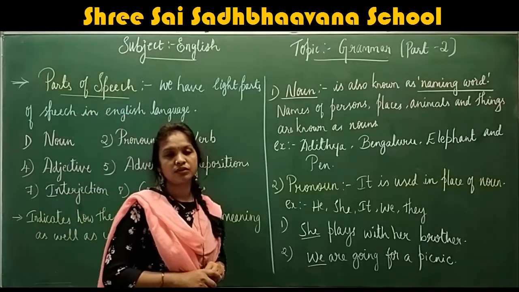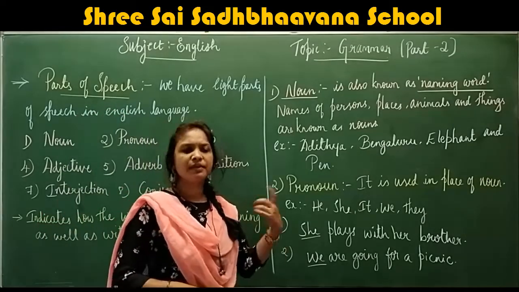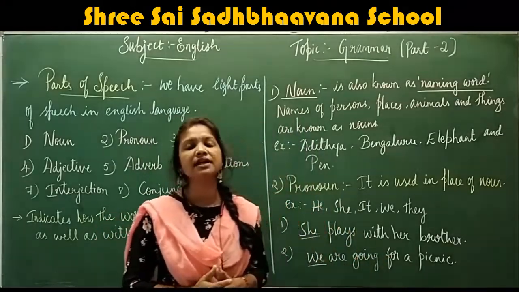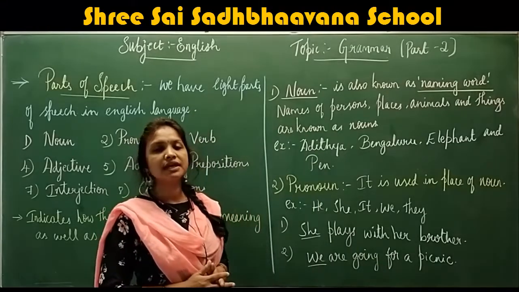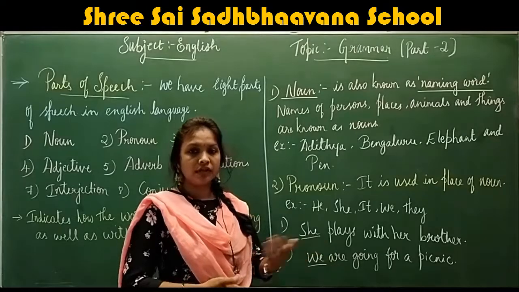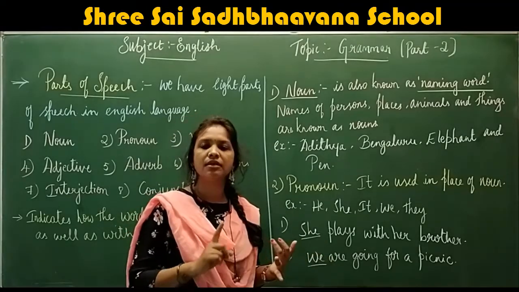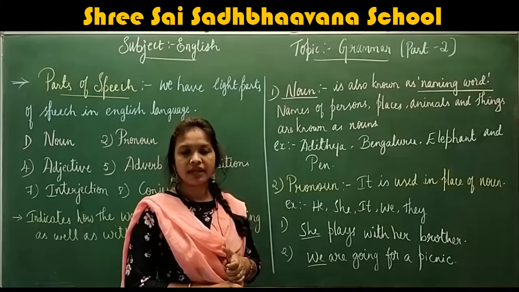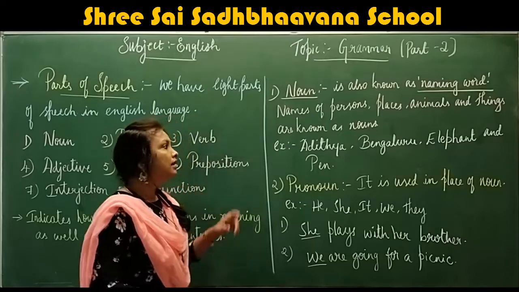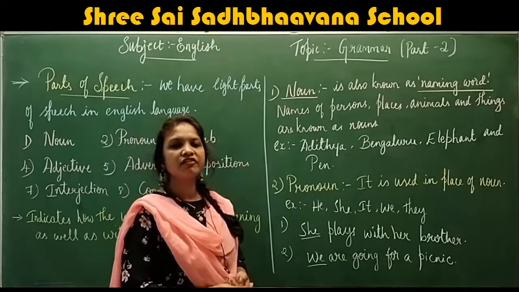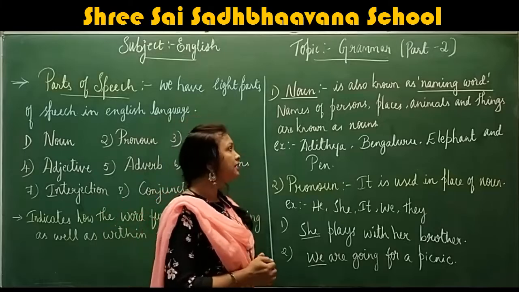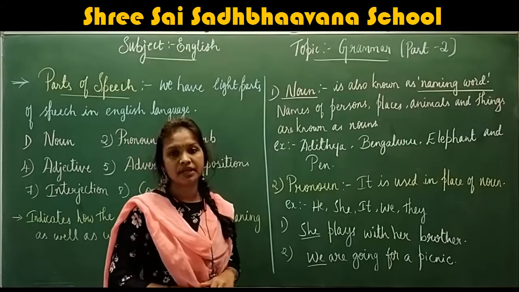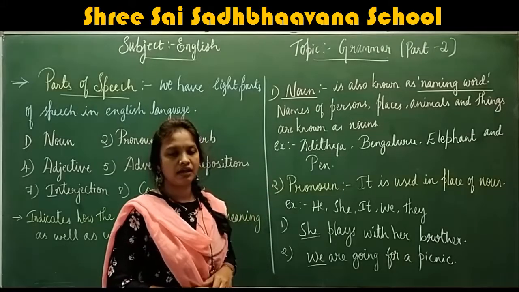Okay, first is noun. So what is noun? In your previous classes, you have learned that noun is a naming word. It tells about the names of persons, places, animals, and things. For example, Aditya, Bengaluru, elephant and pen. So these are the examples for noun.